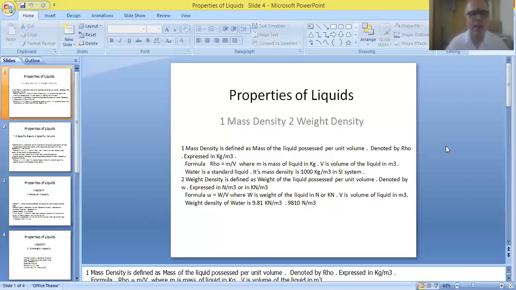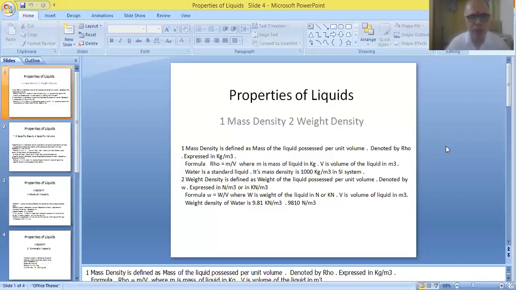So this is called weight density, also referred to as specific weight. It is defined as weight per unit volume. The first parameter, mass density, is defined as mass per unit volume, and this is similarly defined as weight per unit volume. And therefore it is written as a formula, expressed in the form of an equation.